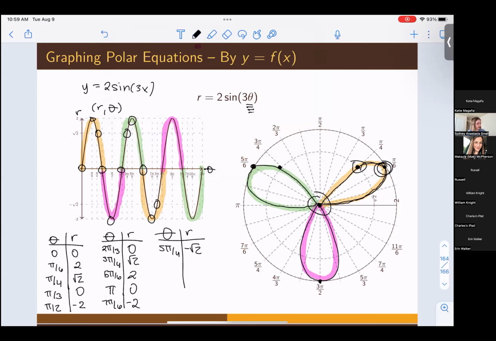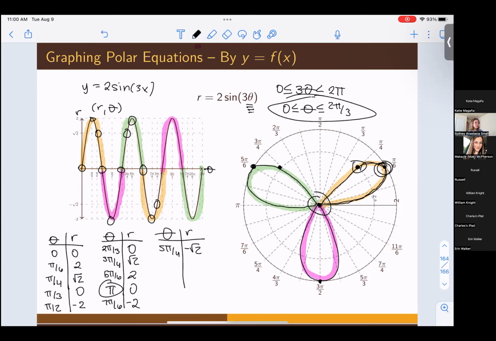If we solve for the range of how to graph the period on the rectangular coordinates, we do the inequality 0 ≤ 3 theta ≤ 2 pi, and we'd solve for theta so that theta would be between 0 and 2 pi thirds. Notice that does not happen here because we don't start repeating until after we cross pi. So even though it's going to be our intuition to say, hey, it starts repeating after the period, no, it does not in this case.